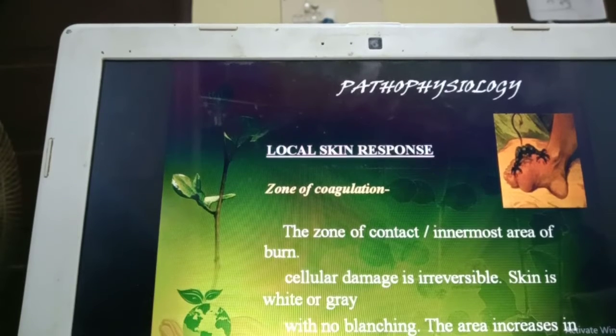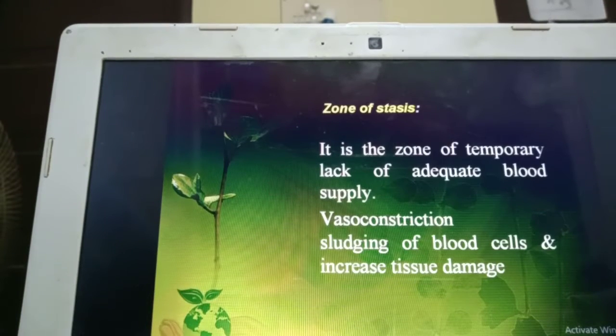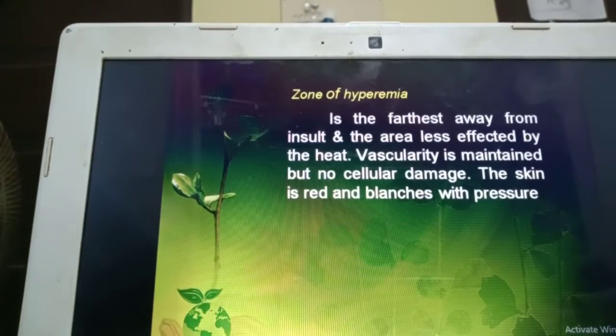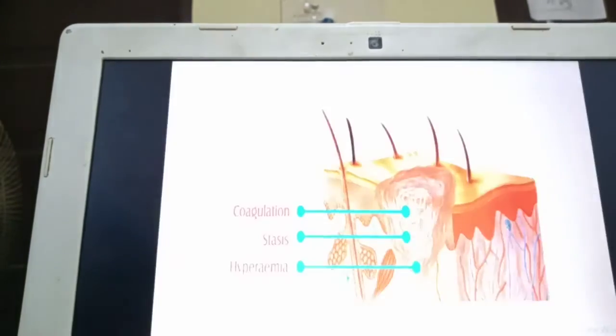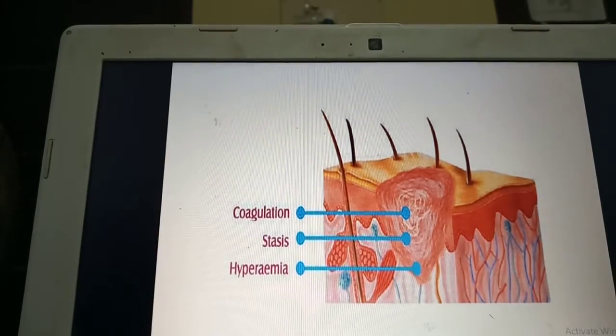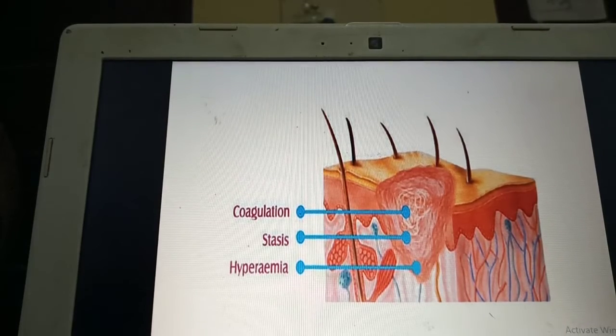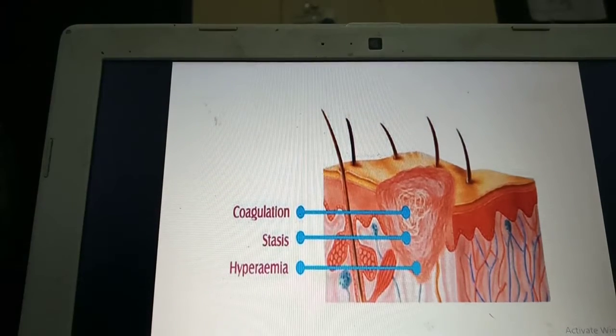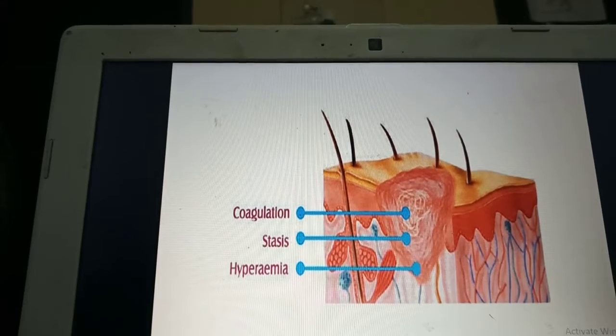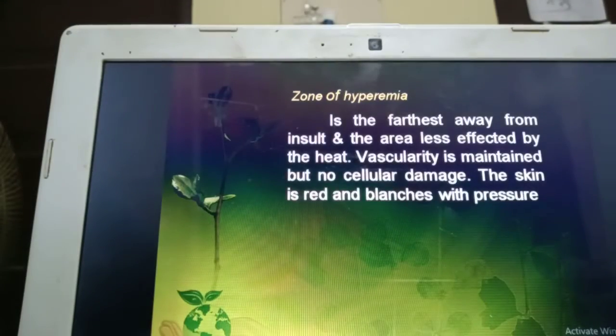The first one is the zone of coagulation, the second one is the zone of stasis, and the third one is the zone of hyperemia. If you can see this picture, it clearly tells how, from the outer layer to the inner layer, the 3 zones are depicted.